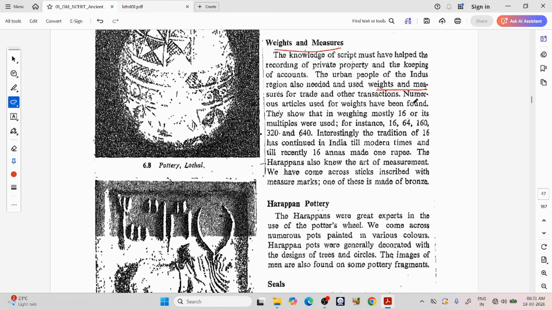in weighing, mostly 16 or its multiples were used. For instance, 16, 64, 160, 320, 640. Interestingly, the tradition of 16 has continued in India till modern times, and till recently, 16 annas made 1 rupee. The Harappans also knew the art of measurement. We have come across sticks inscribed with measure marks, one of these made of bronze.